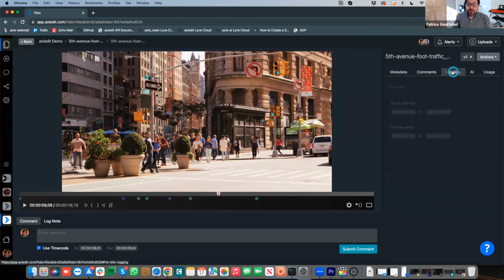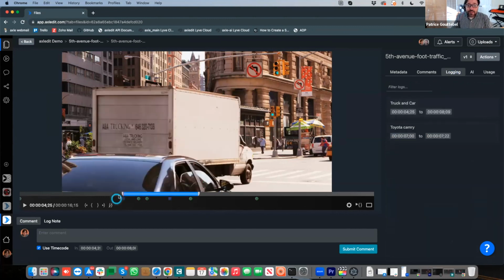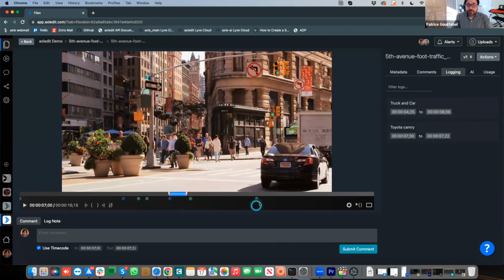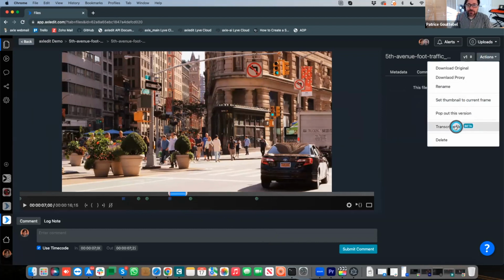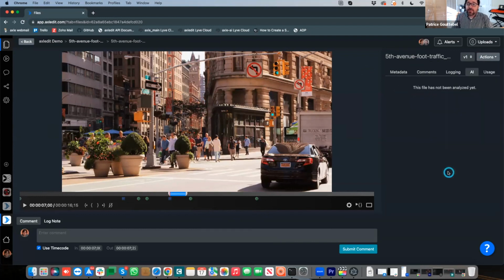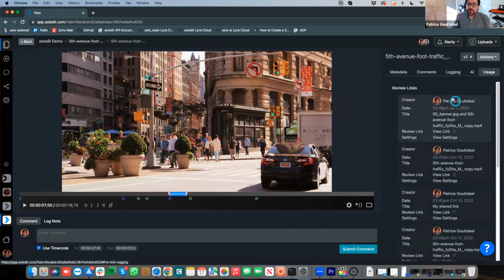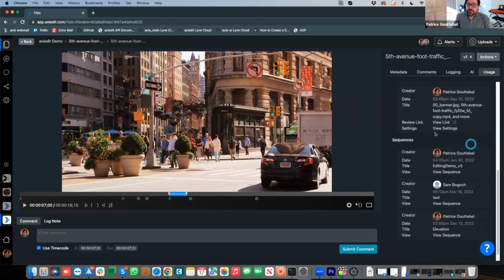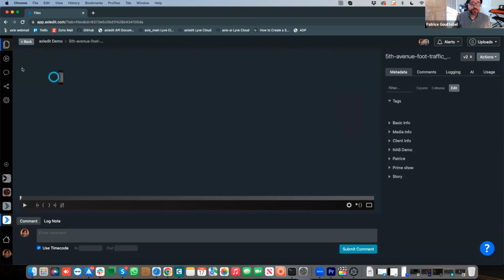You can still tag your media with in and out points and make it searchable, just like you can with Axor. So I can have my little markers here. You can still use AI. Nothing is resting on the traffic, but we do have the possibility to transcribe the file just like you can with Axel AI and make it searchable. And you can see if the file has ever been shared, if the file has been used in sequences. Why do I talk about sequences? Well, because this tool is great for editing.